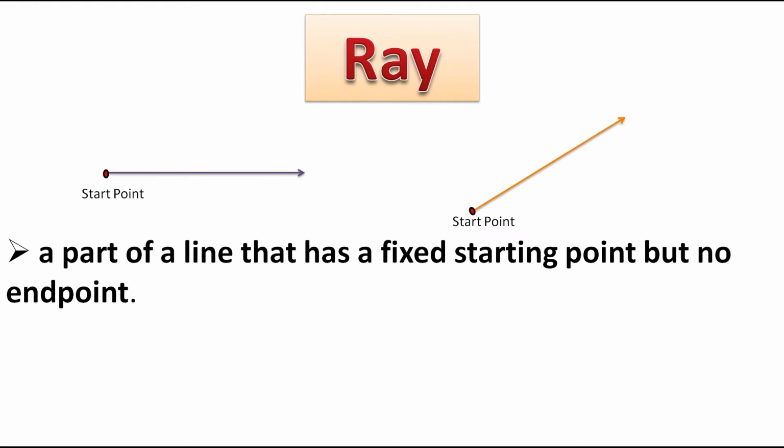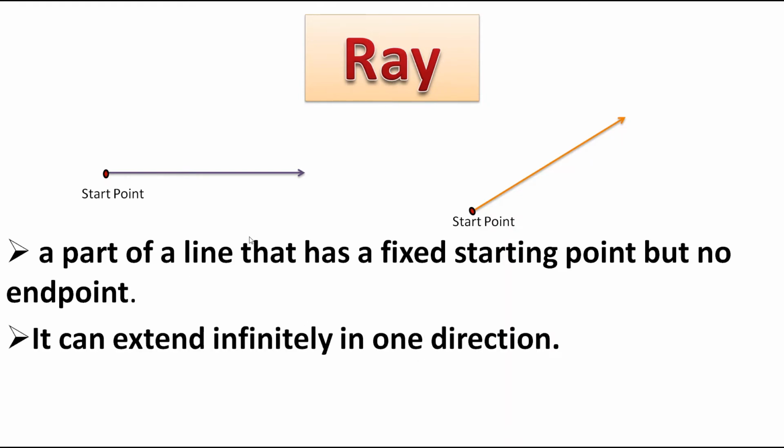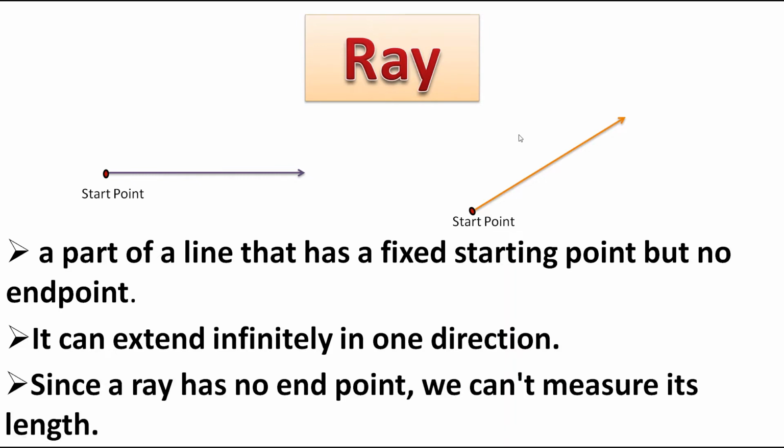A ray is a part of a line that has a fixed starting point. See here, it has a fixed starting point but no end point. One side there is an arrow and one side there is a point. Such lines are called a ray. It can extend infinitely in one direction. As here we have shown an arrow, we can extend this ray on this side infinitely. Since a ray has no end point, we can't measure its length because it can be extended infinitely, but it starts from this point.